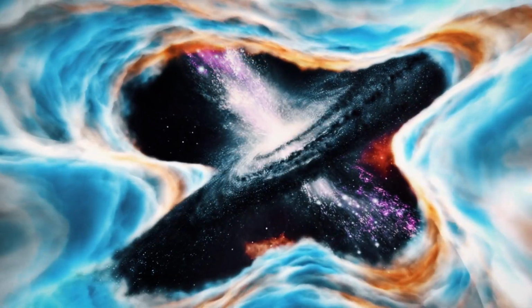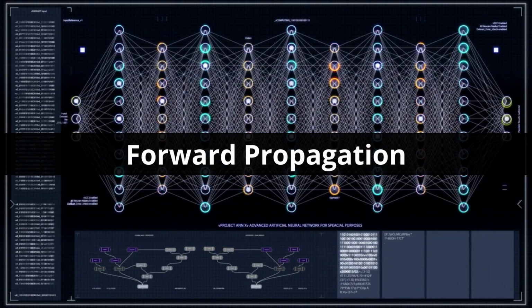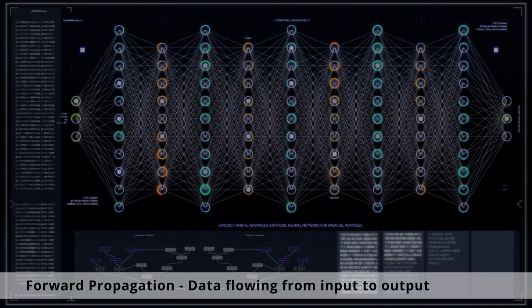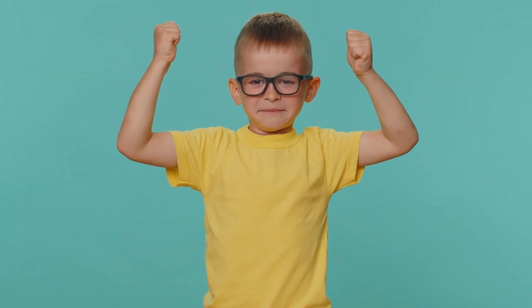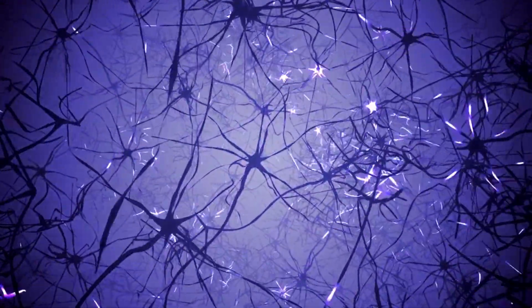from data. The core mechanism by which weights and biases operate in neural networks is forward propagation. This is the process of input data flowing through the network layer by layer to generate an output. As inputs enter the first layer, the weights modify the strength of signals between neurons. Biases then shift the activation function of each neuron. These neurons send output to the next layer, where this process repeats.